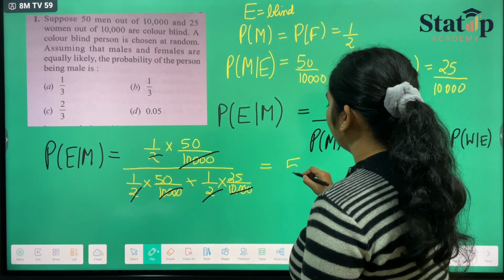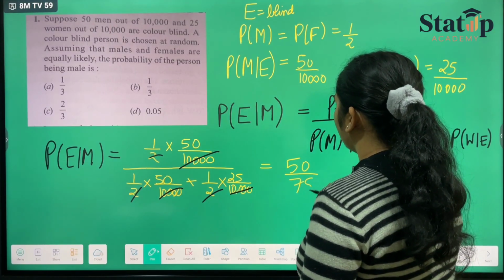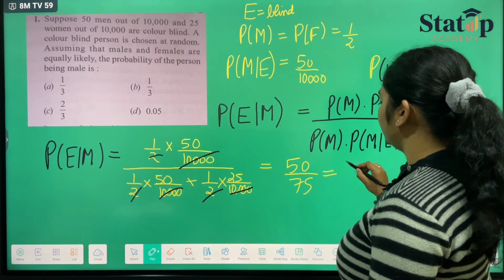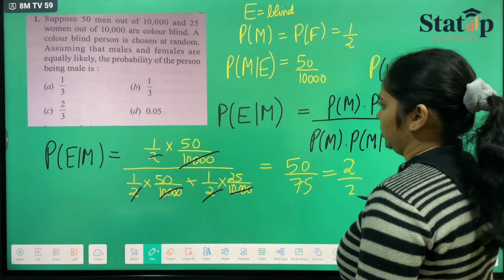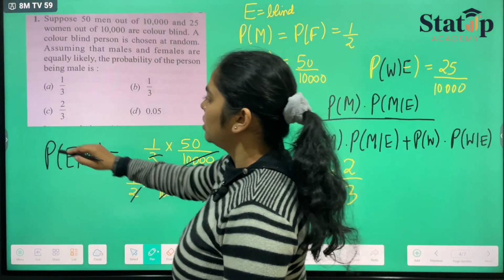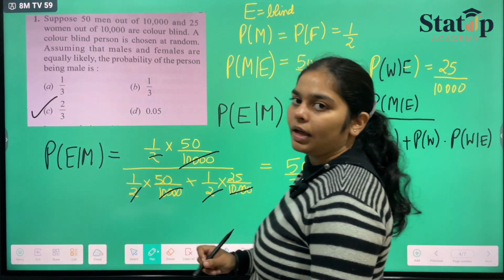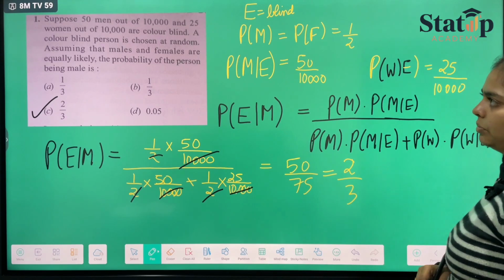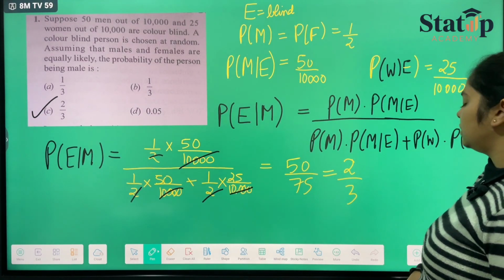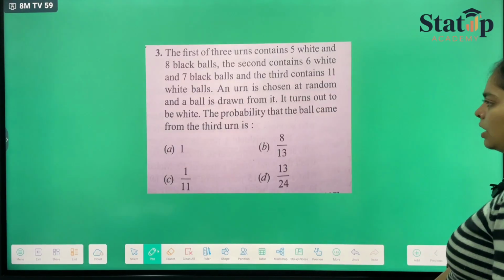We'll be getting 50 upon 75, which when divided by 25 each will give us 2 upon 3, which is our option number C. This is how we attempt a Bayes question in the examination. I hope that it is clear. Now moving on to another question.